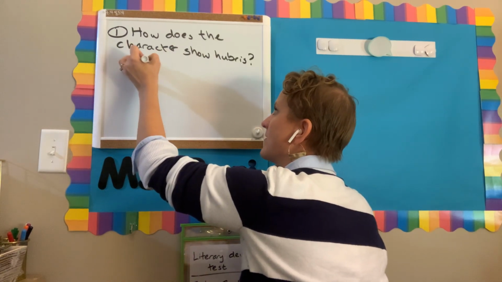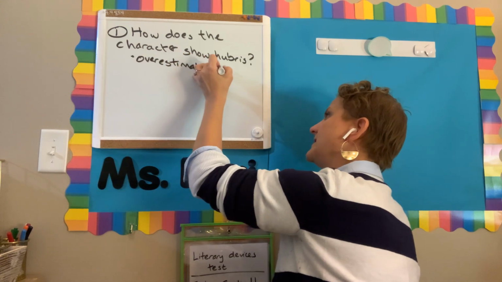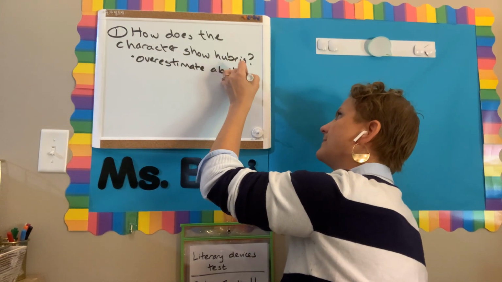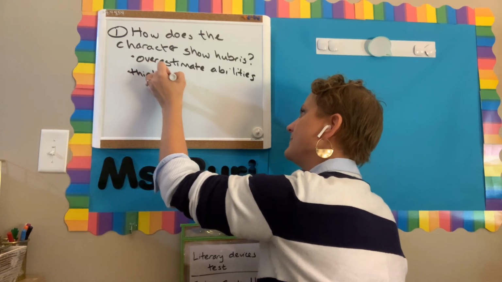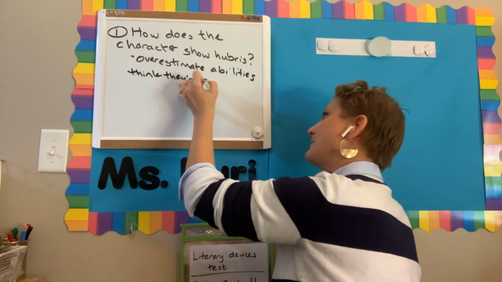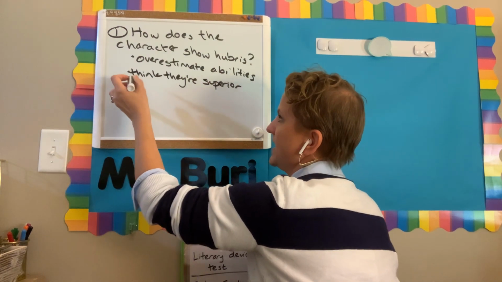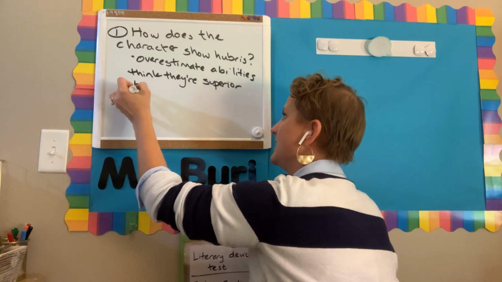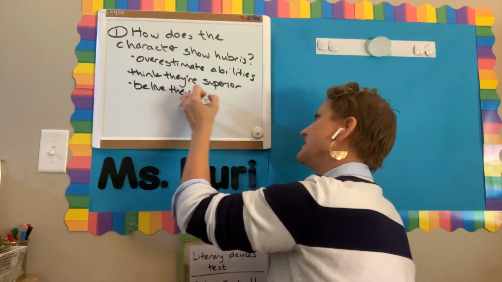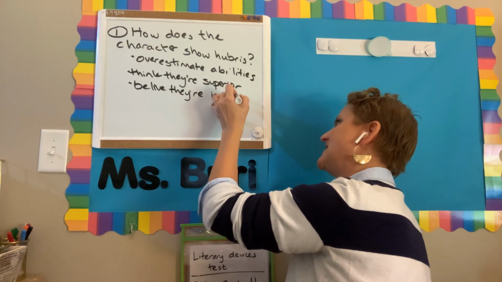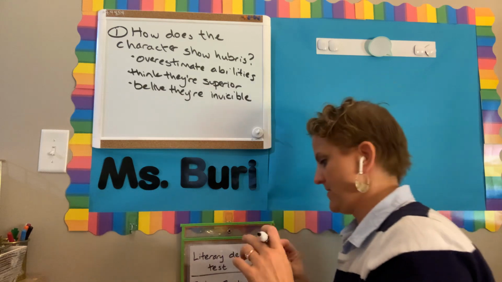Do they overestimate their abilities? Do they think they're superior? Do they believe they're invincible? So we're going to try to identify which of these a character is showing with their hubris.